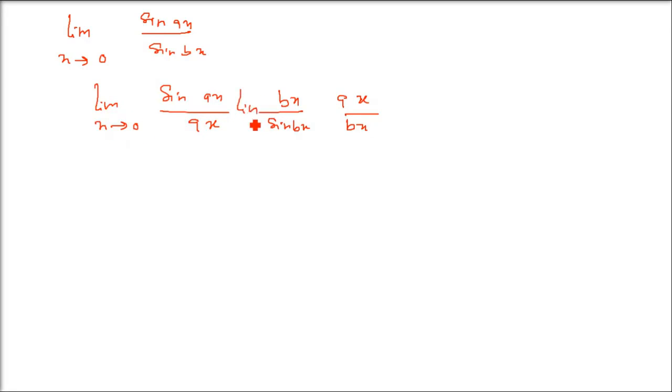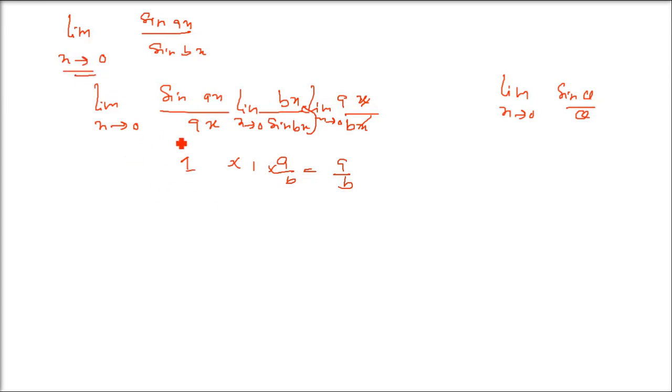Now limit we can separate. Limit for all these three we can apply separately. It doesn't matter. So this is sin ax by x. What is this formula? I told you the limit x tends to 0, sin theta by theta is what? 1. So again sin bx by bx is 1. So 1 by 1 is 1. Again 1. And ax by bx, x you can cancel, a by b remains. So limit x tends to 0 for a constant is a constant, a by b. So this is going to be the answer, a by b will come. These are standard results we can use.